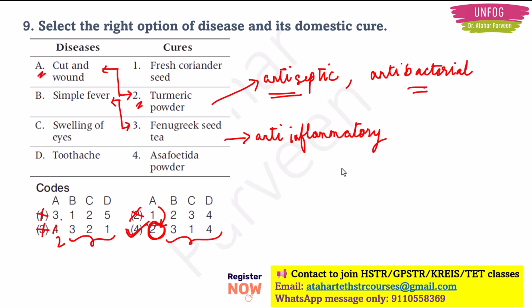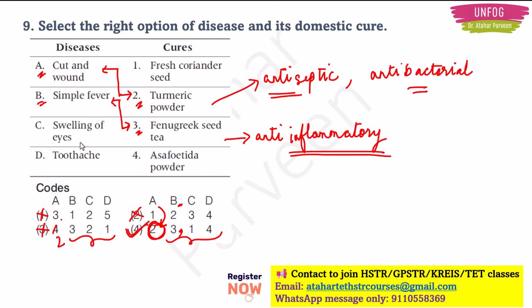Like exhaustion will be there in simple fever. So these are all signs of inflammation. Your body is going through inflammation. So we need something that will target this inflammation. So this is done by fenugreek seeds tea. So this is one of the next cure. Option B is matching with option 3. Is it possible in option 4? Yes. Option B here is matching with option 3.